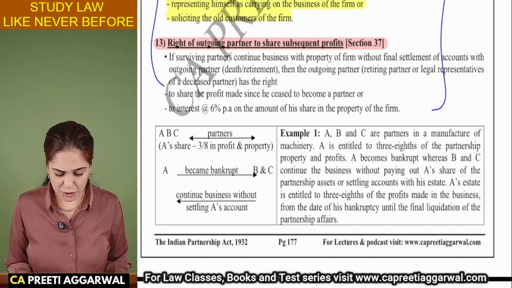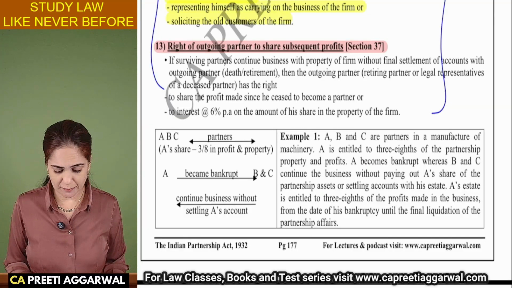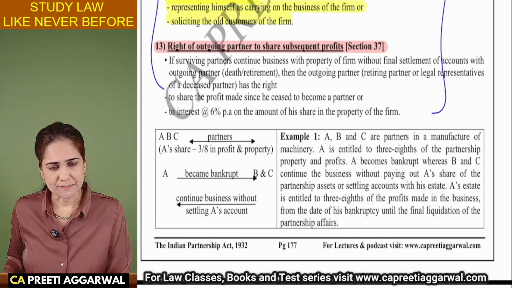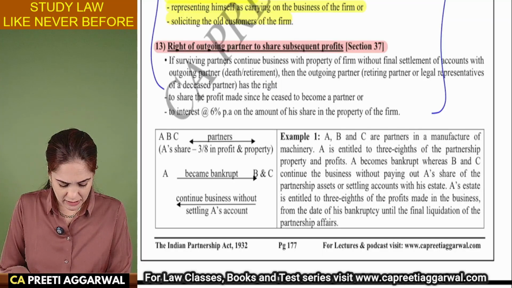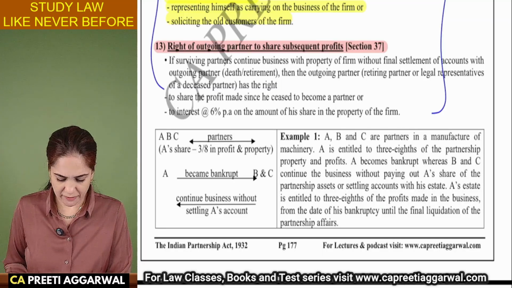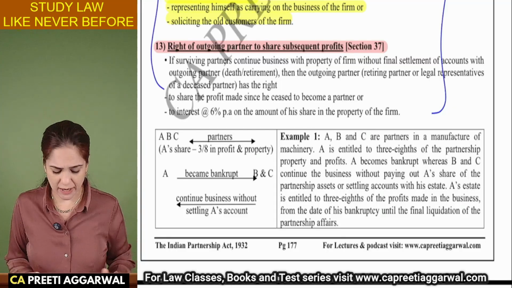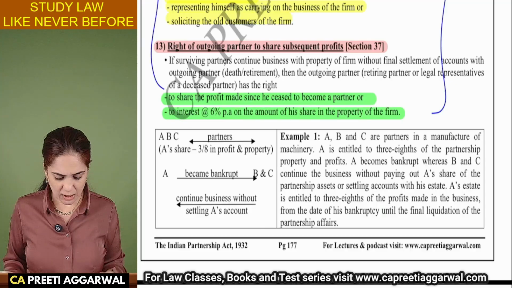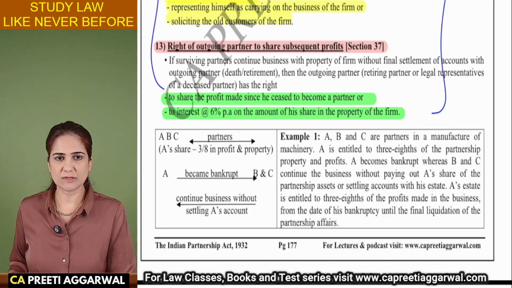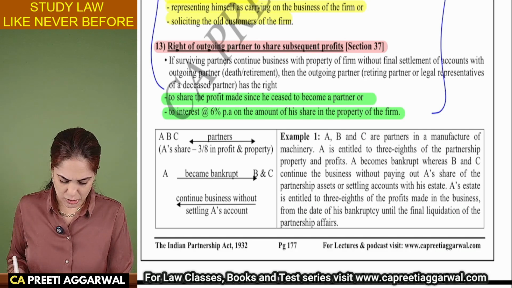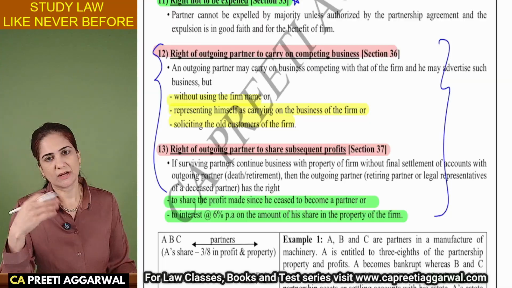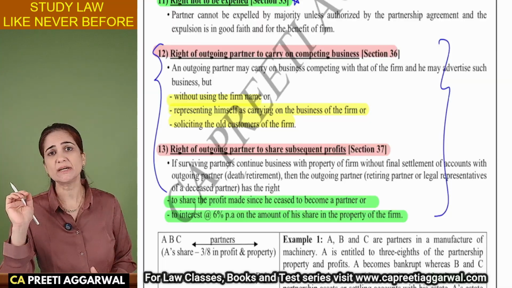Right of an outgoing partner to share subsequent profits. Again, this is also very important for the exam. If the partner has retired or he dies, his account needs to be settled. So you either give him his share of profit on whatever amount is attributable to that, or you give him interest at the rate of 6% per annum. So share profits since the day he ceased to be a partner, or give him interest on the share in the property of the firm. Both are generally asked together. So in one question, they will ask you to mention the provisions of section 36 as well as 37.